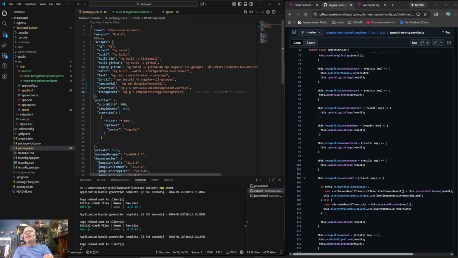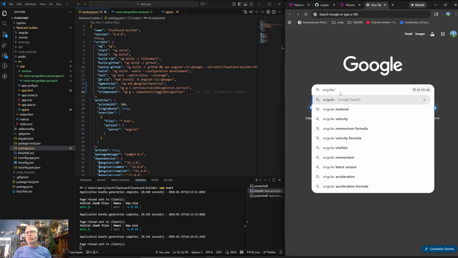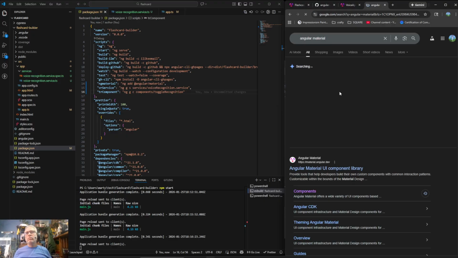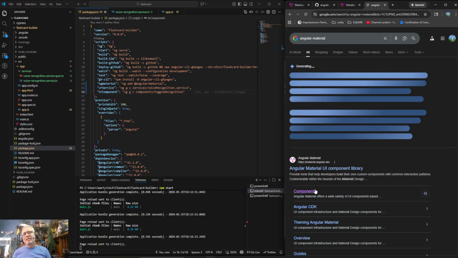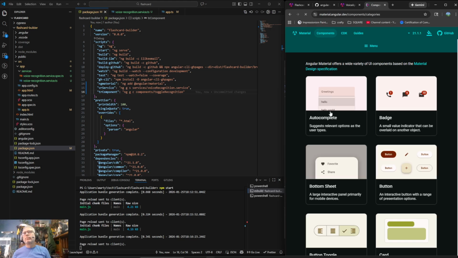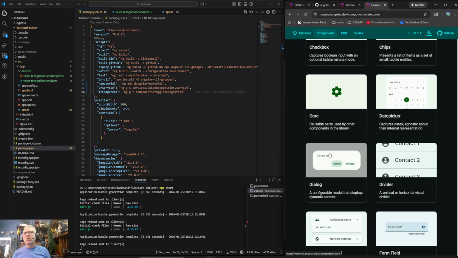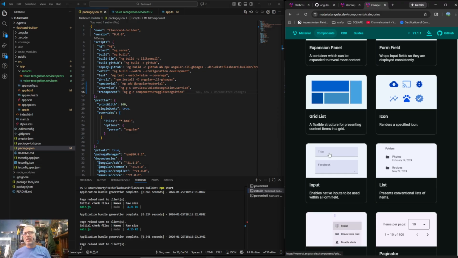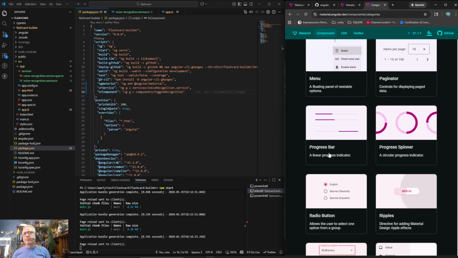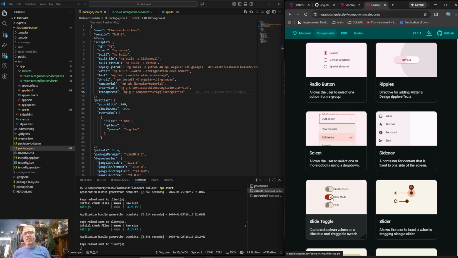And basically what I'm thinking is, if we go to the Angular Material website and go to the components, I want something along the lines of, I think they even call it a toggle. Where are you? This. Yeah, slide toggle.